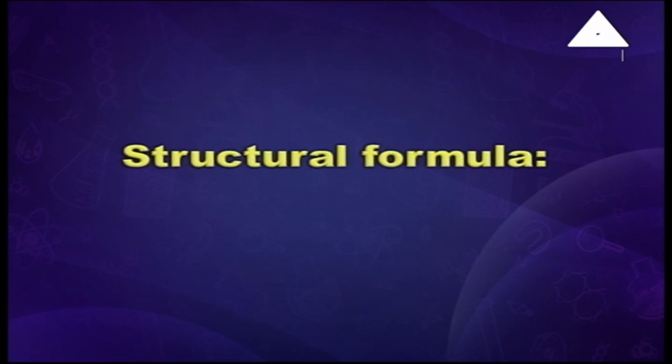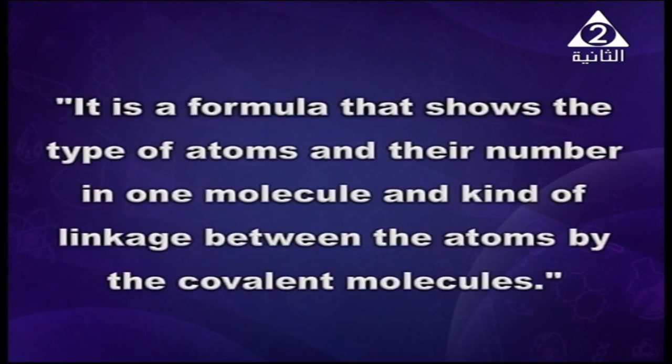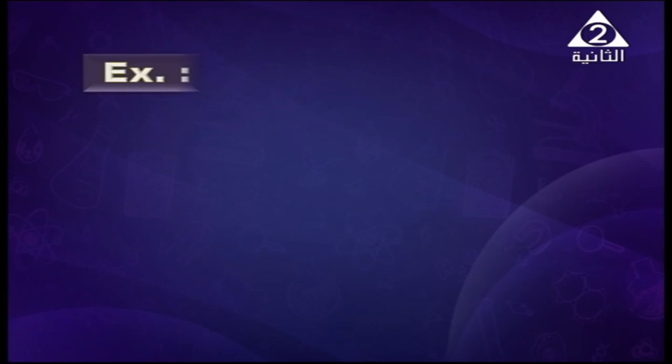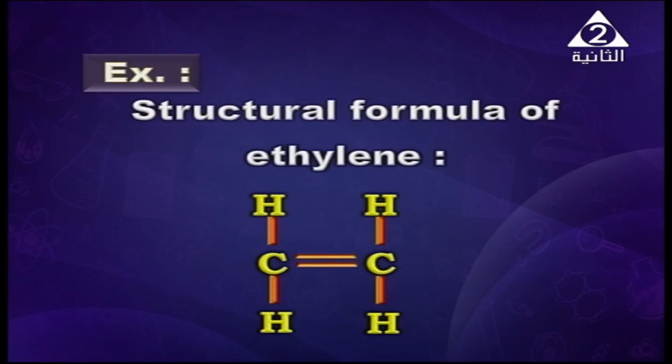Here is the structural formula. It is the formula that shows the type of atoms and their number in one molecule and the kind of linkage between the atoms in the covalent molecule. For example, the structural formula of ethylene, whose molecular formula is C2H4, is as shown on the screen: C double bond C, and each carbon atom is joined by two single covalent bonds to two hydrogen atoms.